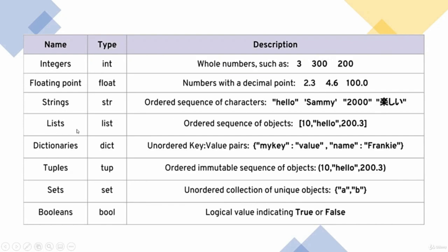So now let's get into the next data type, list. Now list, its data type is list only, as you can see, and lists are the ordered sequence of objects like 10, hello, 200.3. Now if you see here, 10 is an integer, hello is a string, 200.3 is a floating point number, as you can see over here.